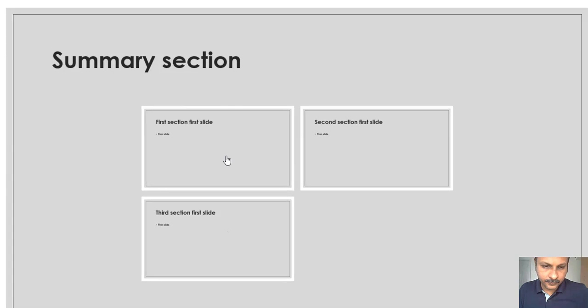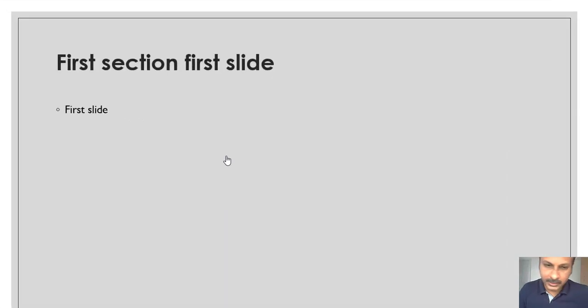So the first section has a zoom effect, that is why it is called zoom. You could have done this feature using a picture: you have to insert a picture and create a link, so it is a headache process. Now with zoom it is very beautifully done. Now you are in the first section, and I have two slides: first section first slide, first section second slide.